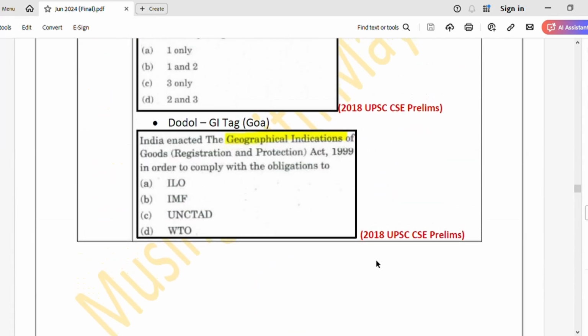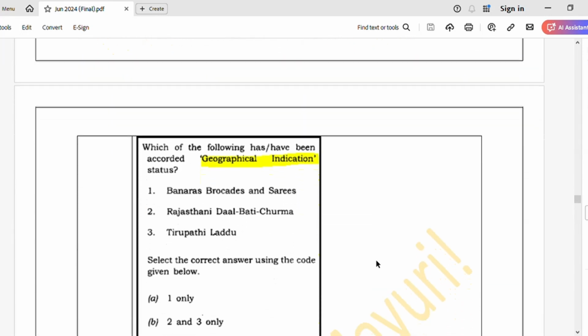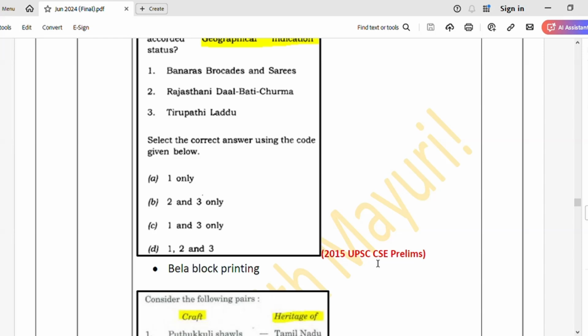India enacted the GI Act 1999 in order to comply with the obligations of what, right? The next question, they have asked us, which of the following have been accorded GI status, right? So you might expect such a question as well in the future.